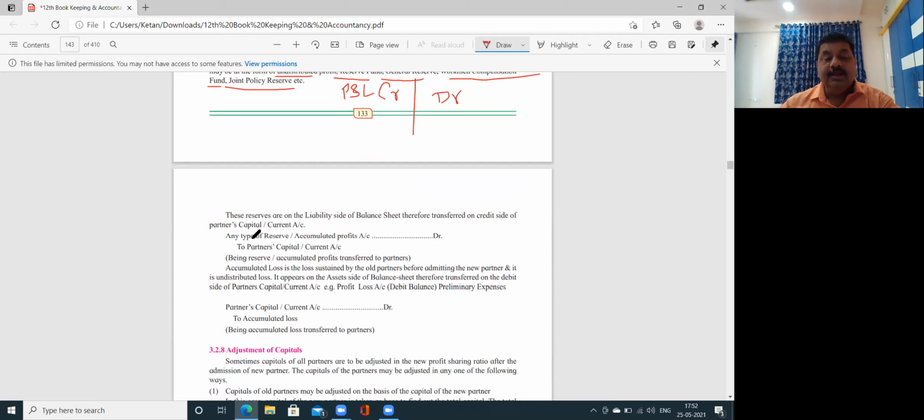Entry: general reserve account debit, reserve fund account debit, profit and loss account debit, to partners' capital or current account. And if it is a loss, which is called the accumulated loss, then partners' capital or current account debit to profit and loss account, accumulated loss.